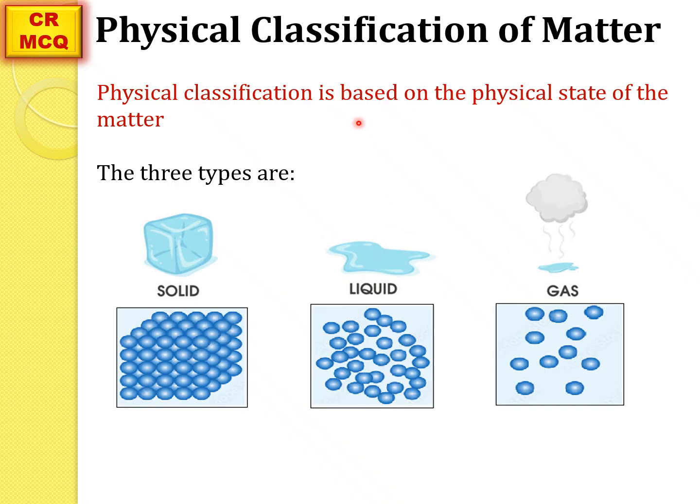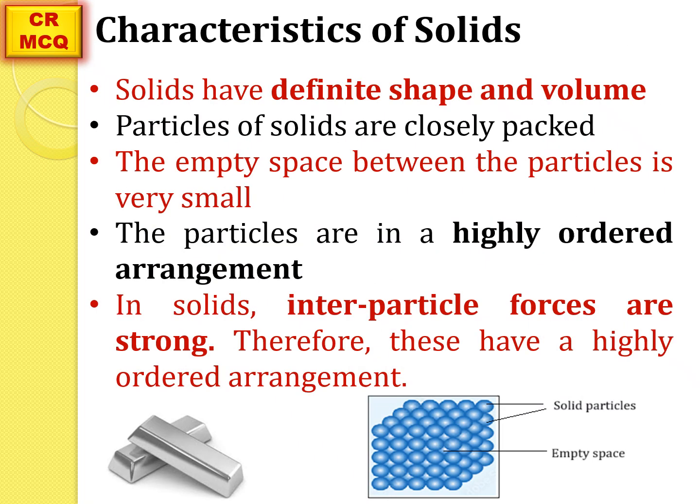Physical classification of matter is on the basis of a physical appearance of the matter. So on the basis of physical appearance of matter, matter is divided into three categories, that is solid, liquid and gas. So first of all, what are the characteristics of solids? Solids are any substance which have a definite shape and occupy definite volume.